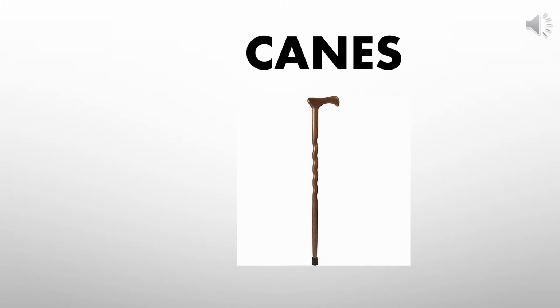Here on the screen you can see the picture of the cane. It is also called the walking stick and it is the simplest form of walking aid. It is held in the hand and it transmits load to the floor through the shaft. The load which can be applied through the cane is transmitted through the user's hand and wrist, and is limited to these.